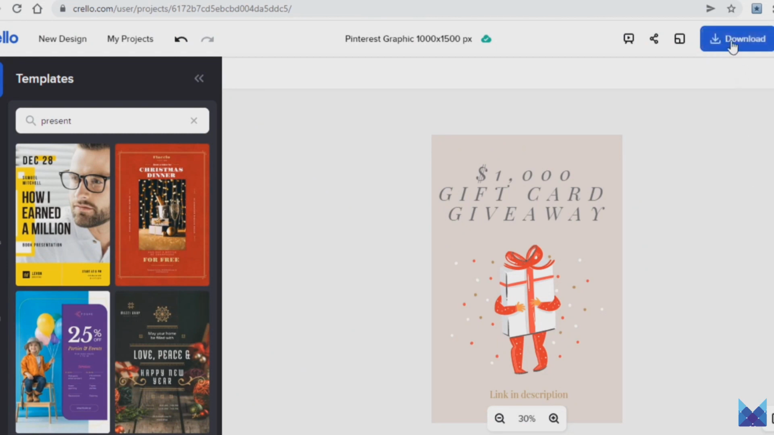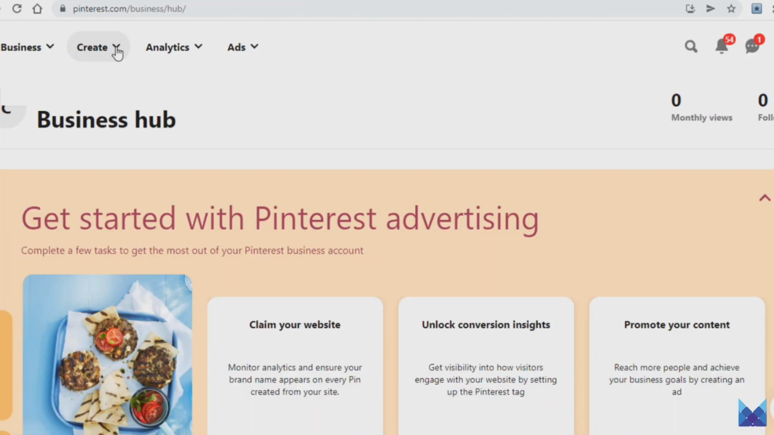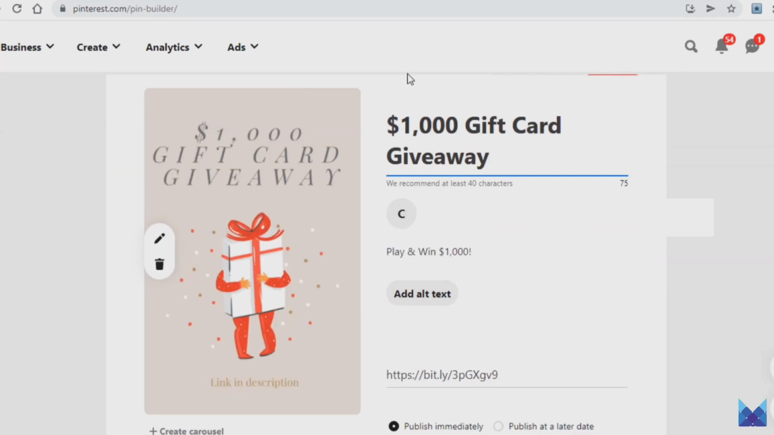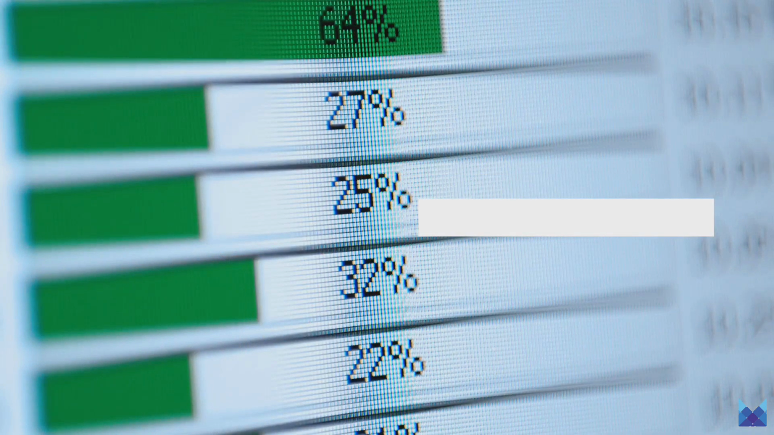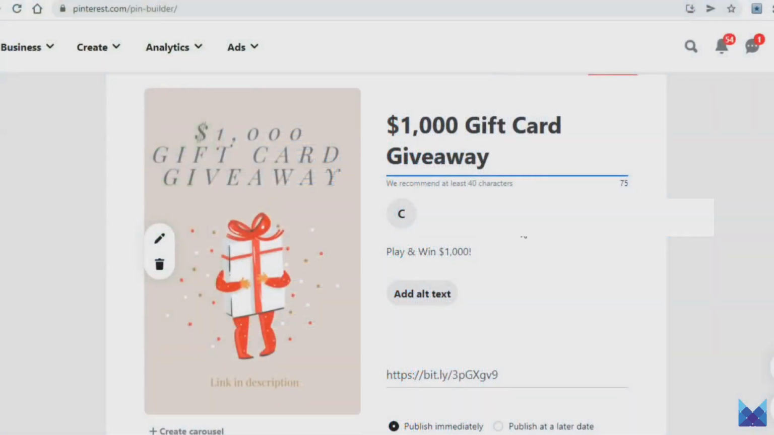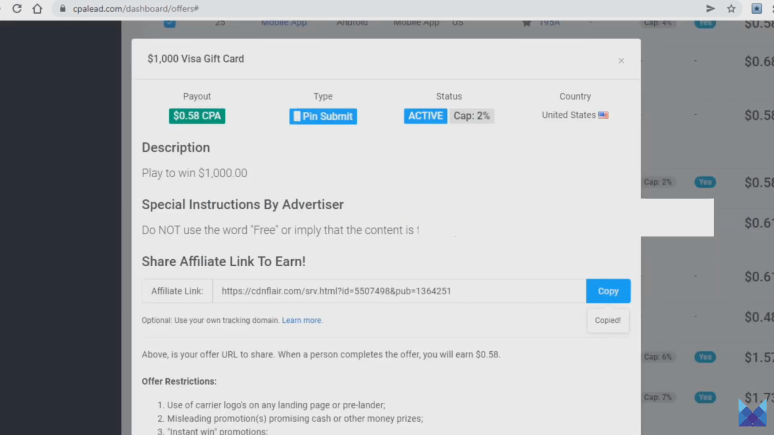You will then go back over to Pinterest. Click on Create, then on Create Pin, and that will now take you over to this page here where you will need to upload that photo you downloaded a second ago. Add a title, which can be exactly the same as the title of the offer you are promoting. For me, it's free $1,000 gift card giveaway. The next thing you need to type in is a description. You can just go back over to the offer you are promoting on CPA lead, and just copy paste the description listed on here on Pinterest.